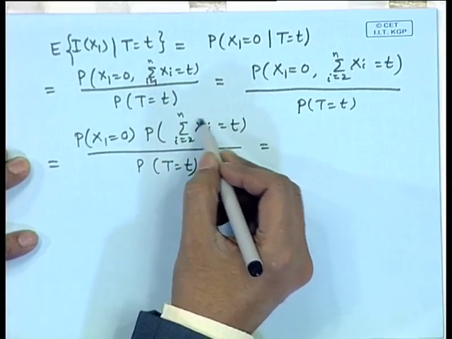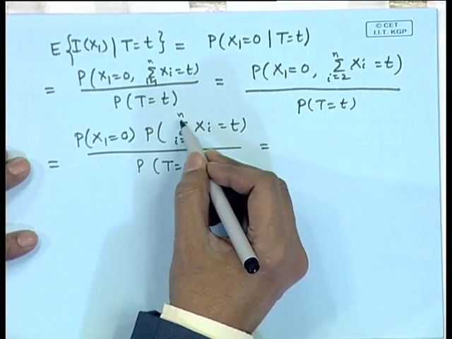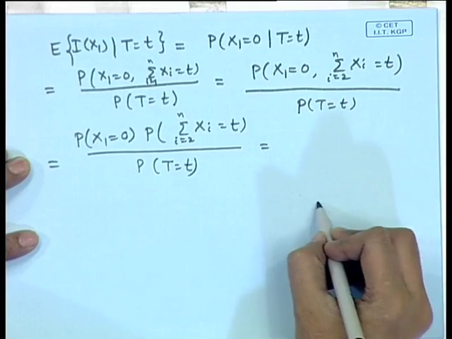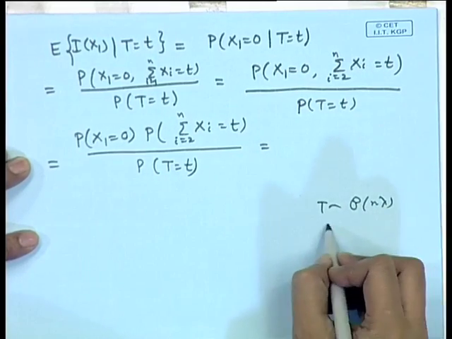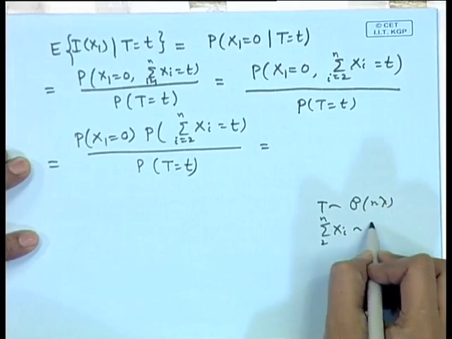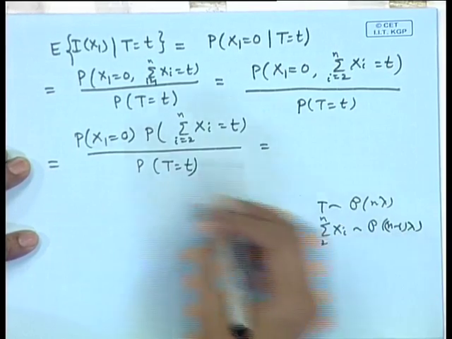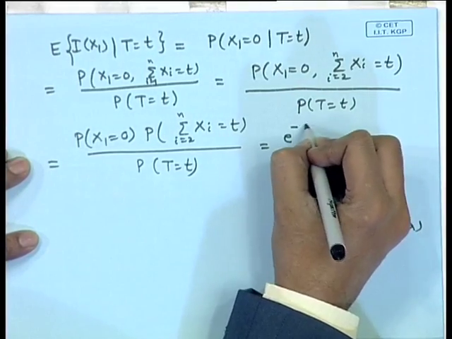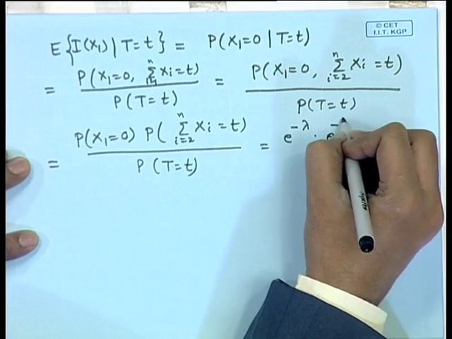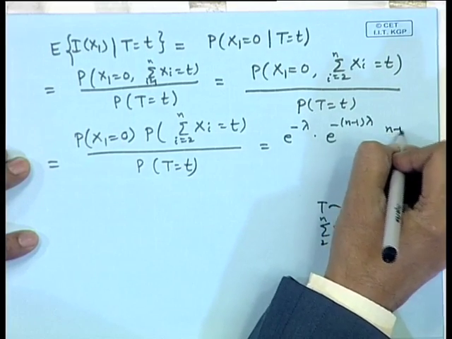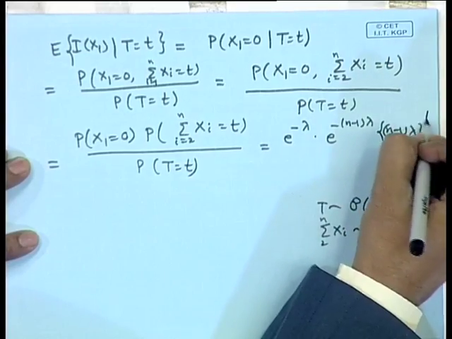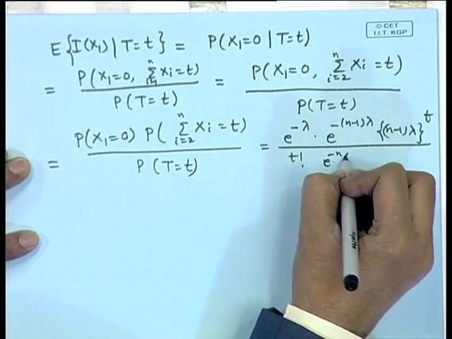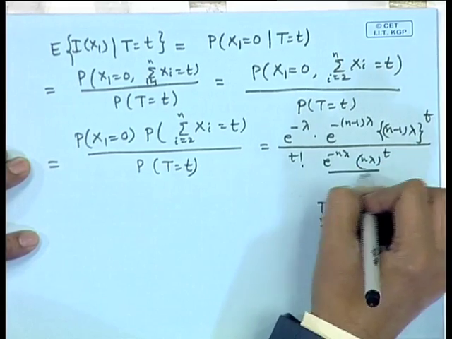Once again we make use of the fact that sum of independent Poisson random variables is again Poisson. So, t follows Poisson n lambda, sigma x I from 2 to n follows Poisson n minus 1 lambda, and x 1 follows Poisson lambda. So, we can substitute these values here. This is e to the power minus lambda, e to the power minus n minus 1 lambda, n minus 1 lambda to the power t divided by t factorial, then e to the power minus n lambda, n lambda to the power t by t factorial.